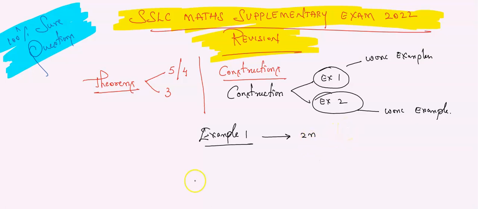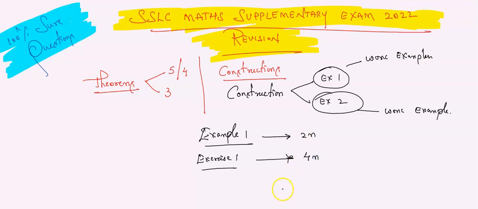Again, in the same chapter, you have the first exercise, that is exercise number 1. You have to solve exercise number 1. In the first exercise you have around 6 questions, most probably. If you include your worked examples, it may be around 7 or 8 questions. Let me say maximum around 8 questions are there, including worked examples and exercise problems. Understood? From that part you will be getting 1 question which carries 4 marks.